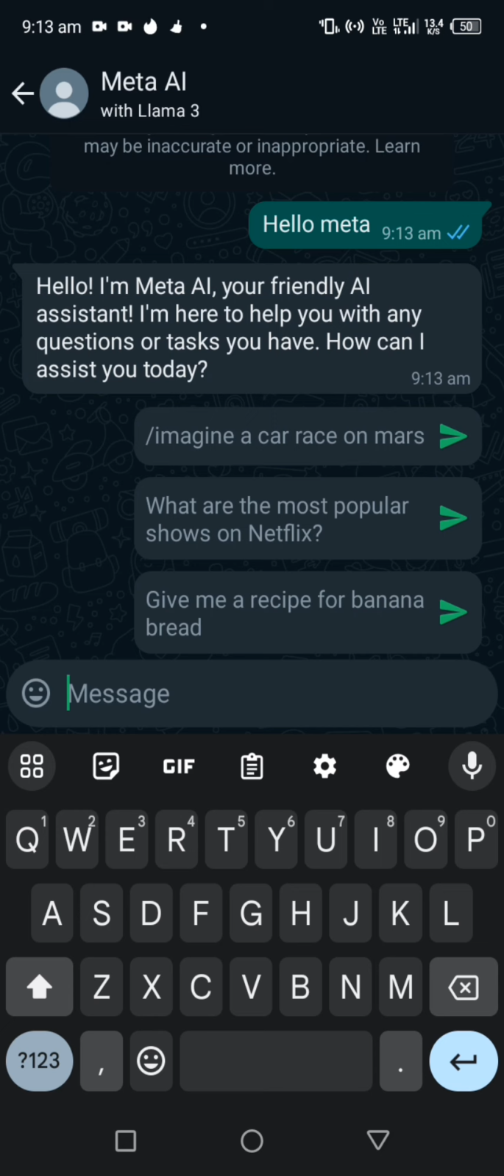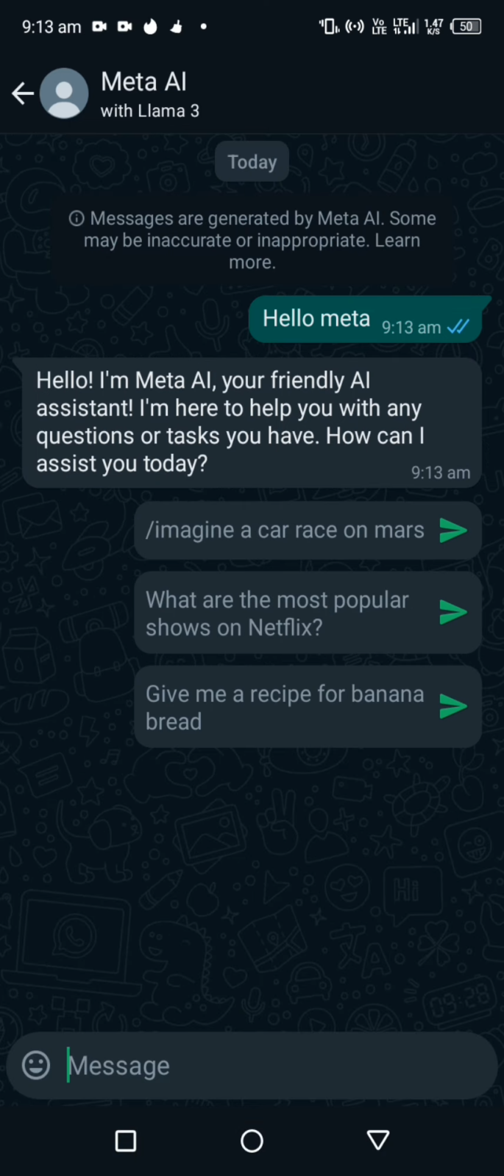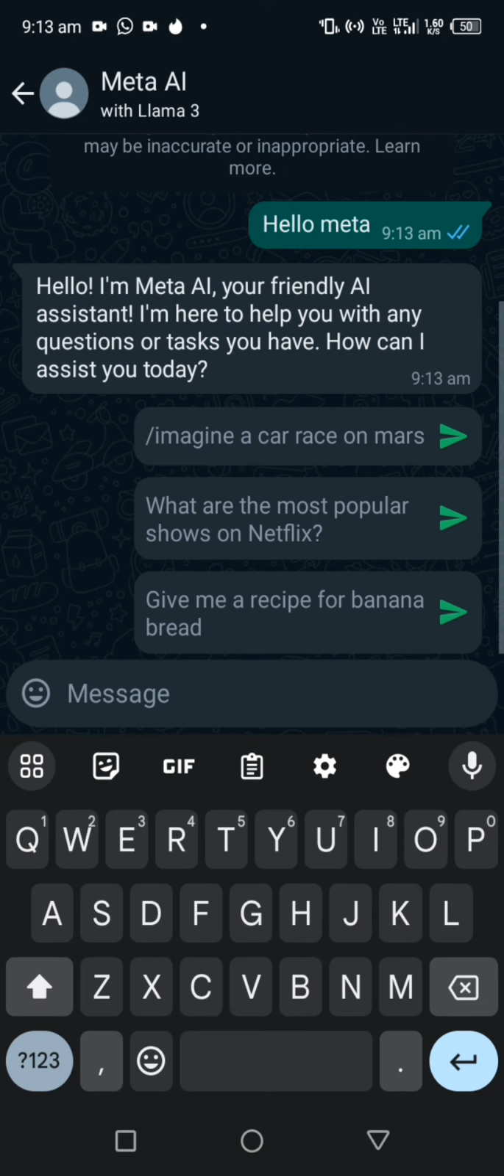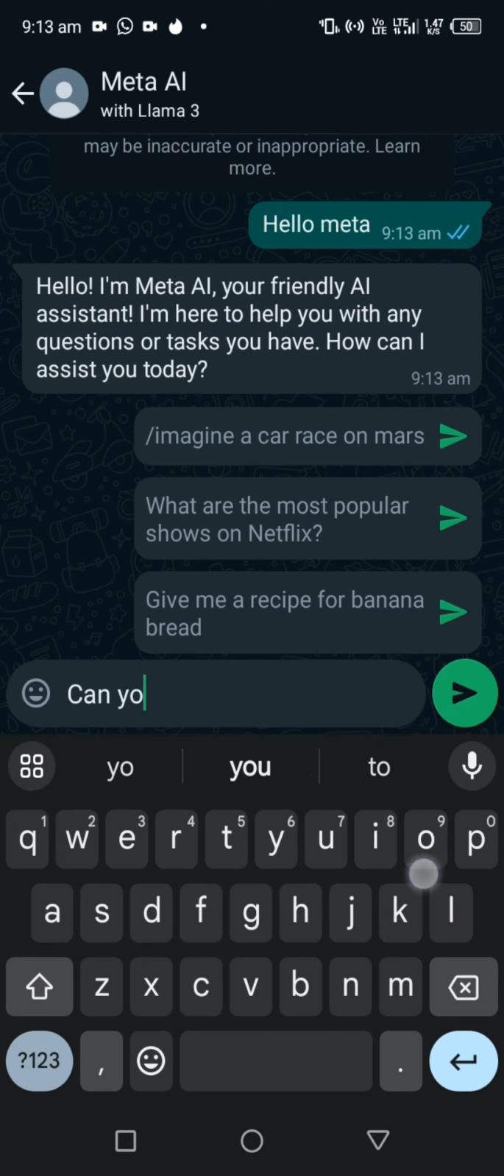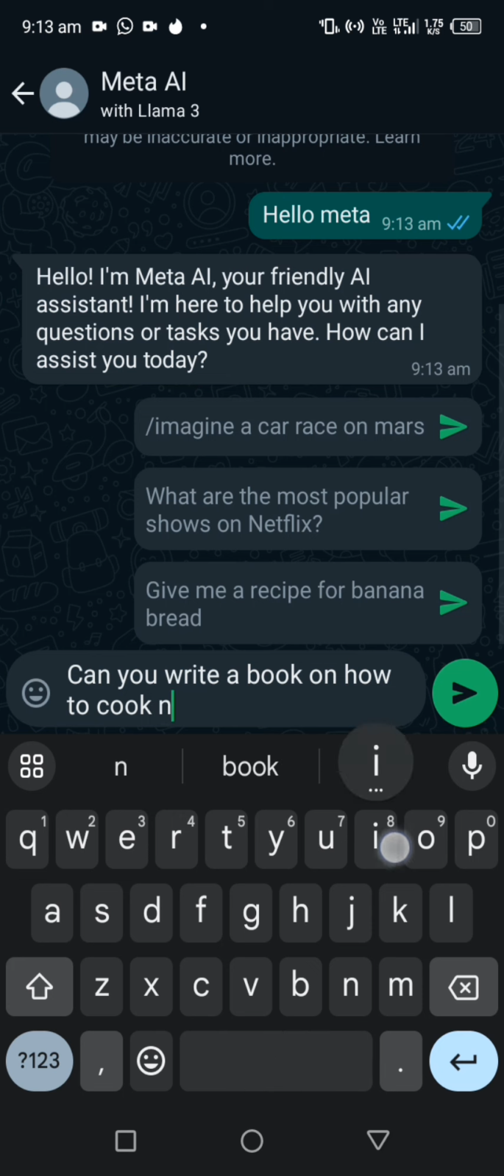Let's say you want to ask Meta AI, for my KDP people, you want to create a book. Let's say we want to create a book on how to cook jollof rice, or how to make Nigerian jollof. So we are going to ask Meta AI first of all, can you write a book on how to cook Nigerian jollof?